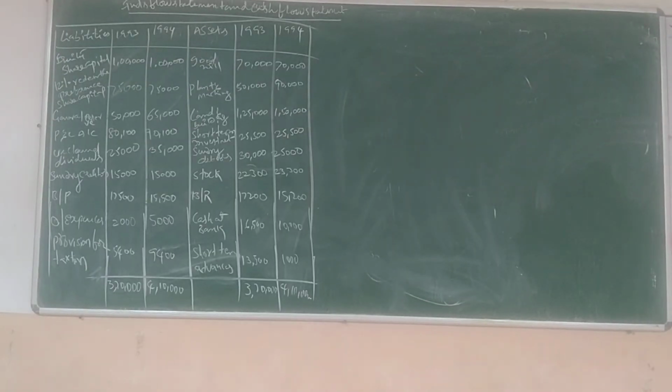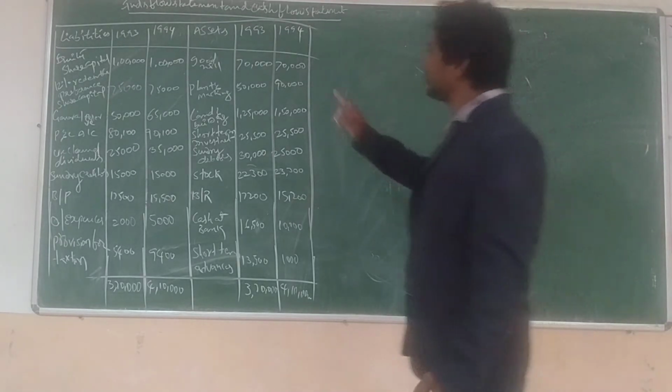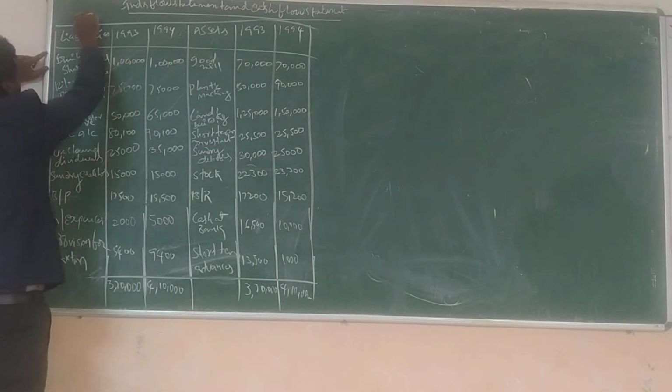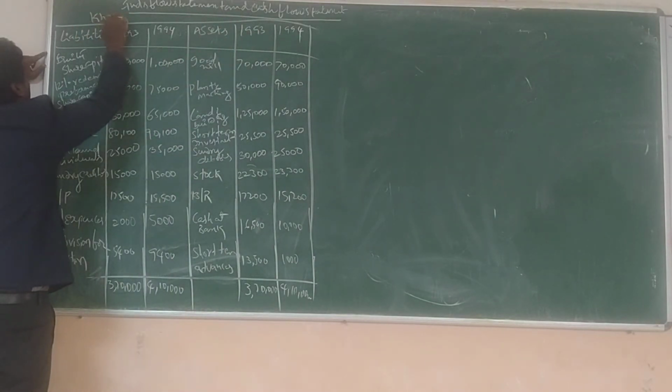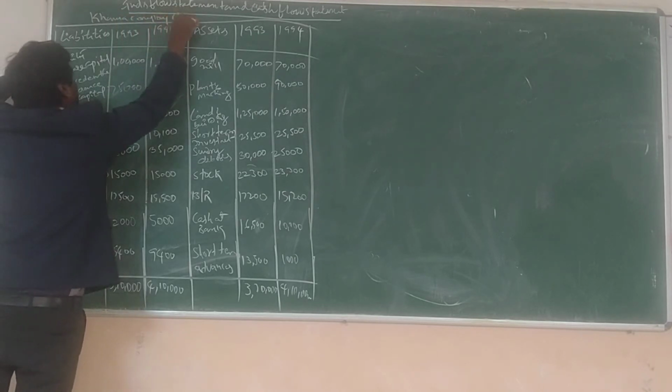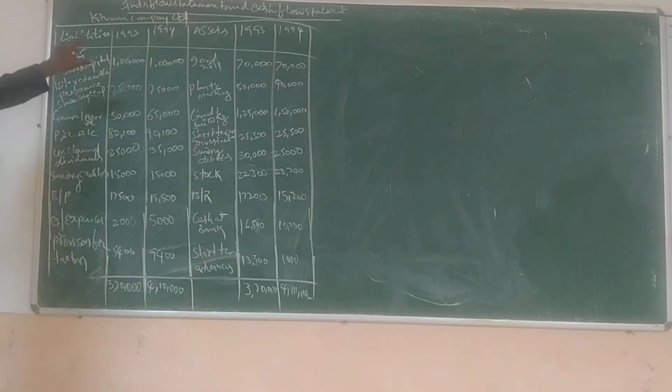Okay, dear students, this is the question: funds flow statement and cash flow statement, working capital, of a company limited. We are having this type of question.